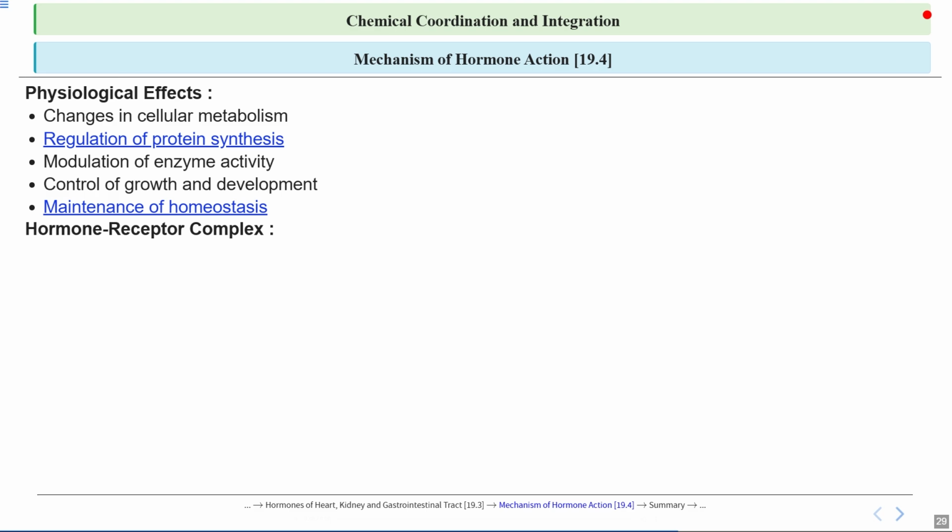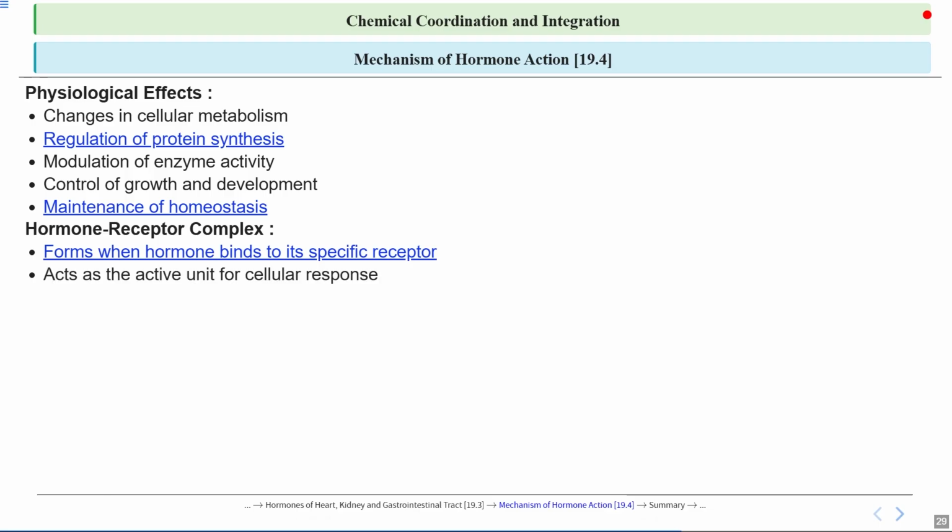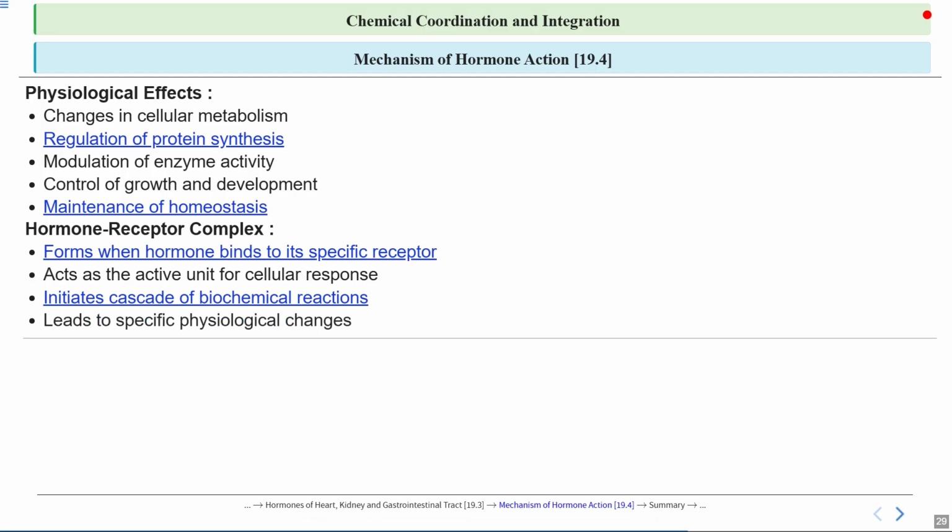Let's talk about the hormone receptor complex. So it is formed when a hormone binds to a specific receptor on or inside a target cell, allowing the hormone to carry out its function. So it forms when a hormone binds to its specific receptor, acts as an active unit for cellular response, and it initiates a cascade of biochemical reactions which eventually lead to specific physiological changes.